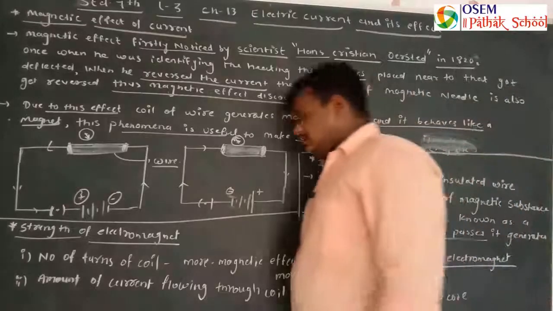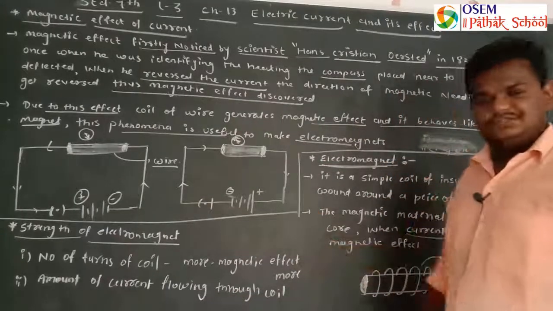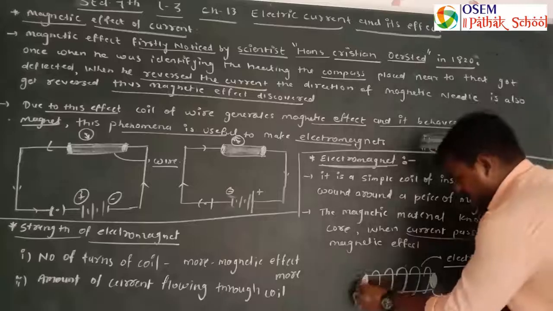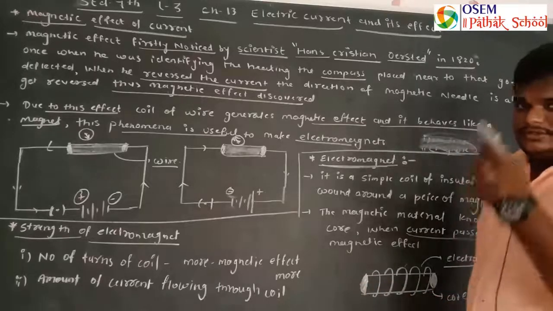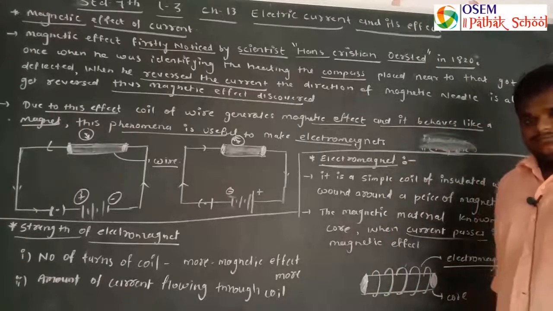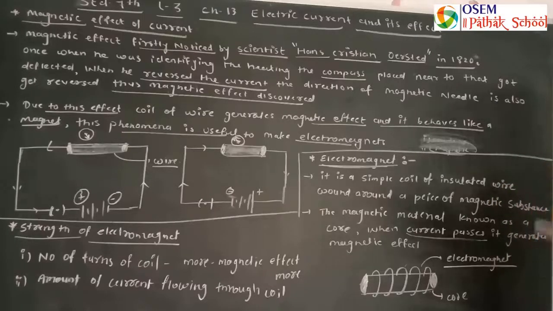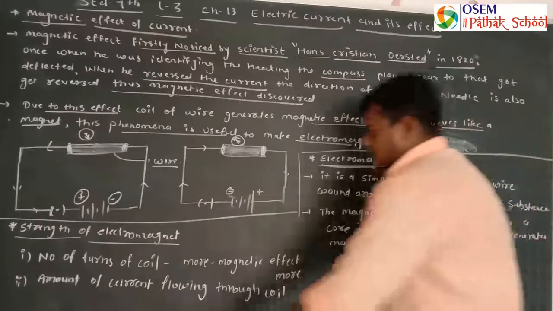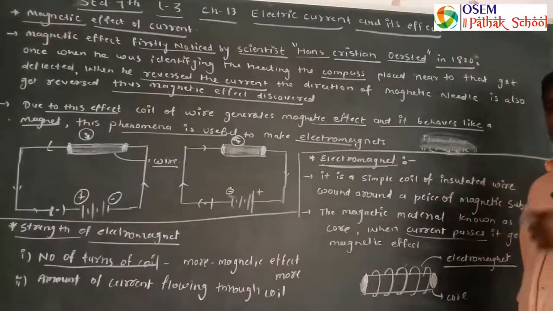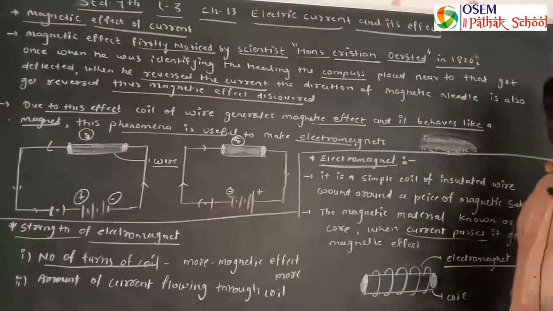Now the strength of the electromagnet, कितनी पावर होती है इलेक्ट्रोमैग्नेट में, that we are going to discuss here. The strength of any electromagnet depends on two types of factors. What are the factors? The first factor is the number of turns which we are using to make that electromagnet. It depends on the number of turns of the coil.